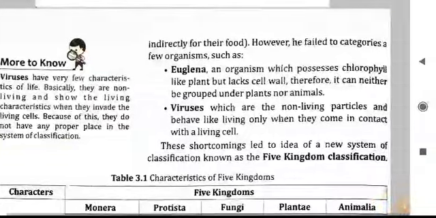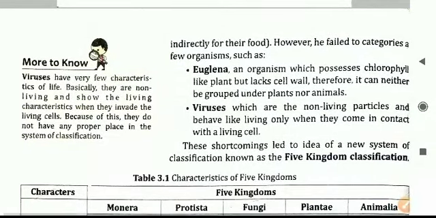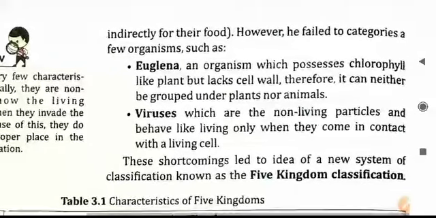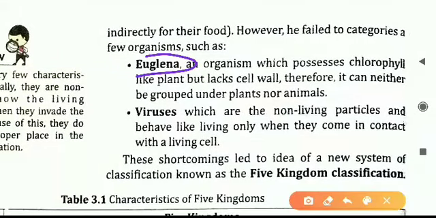We'll move on now. Just now I told there are certain plants which do not prepare their food. Example is given here: Euglena. Euglena is an organism. We will not say plant. It is an organism. It is having chlorophyll just like in the plants. Plants are having chlorophyll and they do photosynthesis. But Euglena is such an organism. It is having chlorophyll. Still, it will not do photosynthesis.